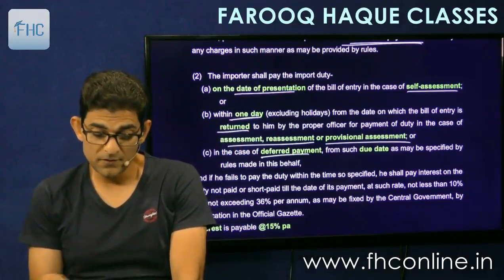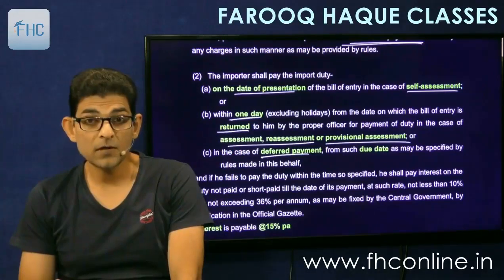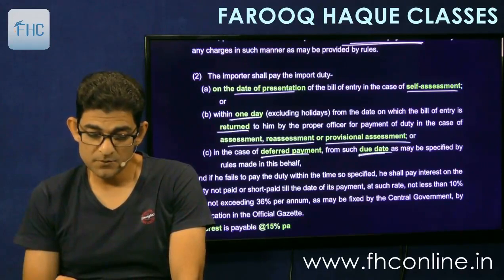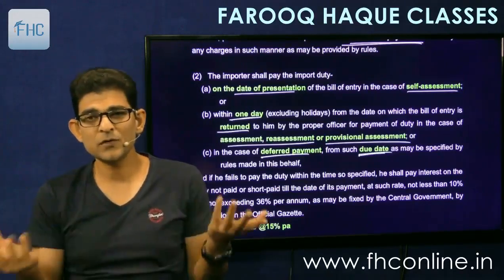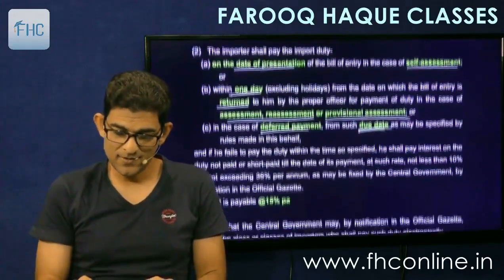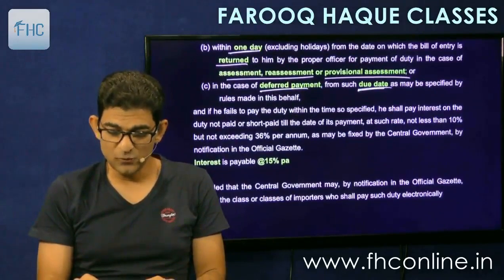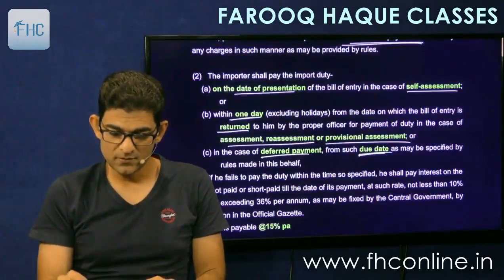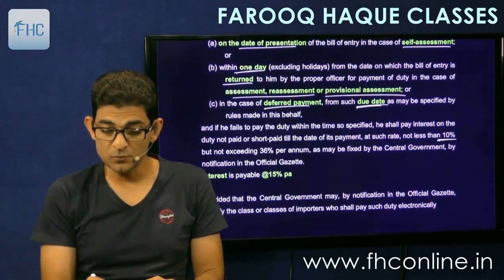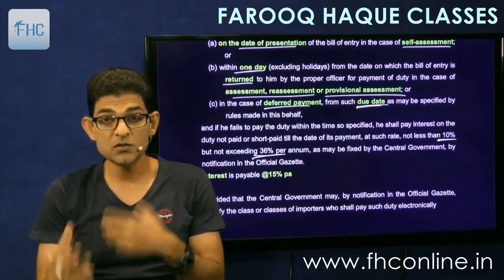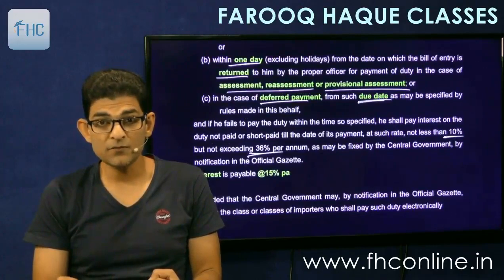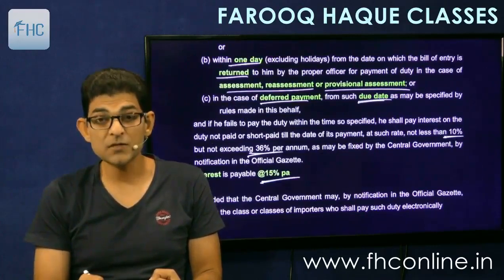And in case of deferred payment, as I told you, 15 days gap from such due date as may be specified in the rules made in this behalf. So the due dates will be specified in the rules for deferred payment. And then there is interest. If you fail to pay within this time, then you have to pay interest, which can range from 10 to 36%. Government has the power to prescribe the rate of interest ranging from 10 to 36% per annum, but right now they have specified the rate as 15% per annum.